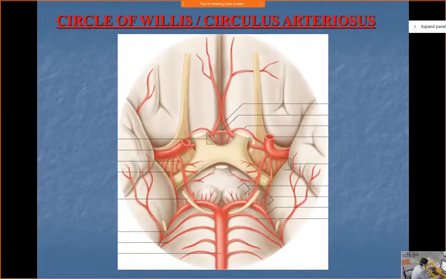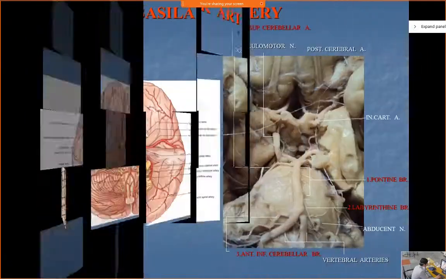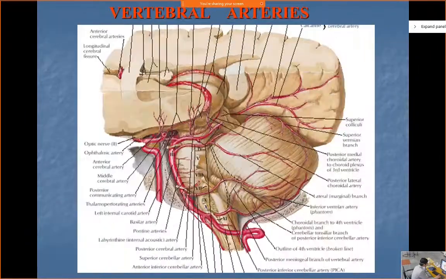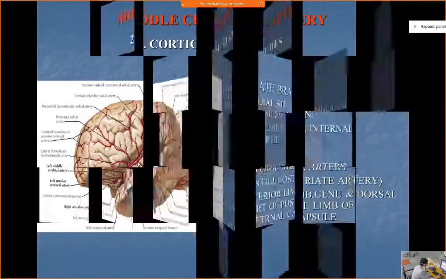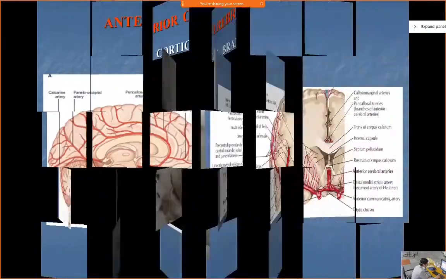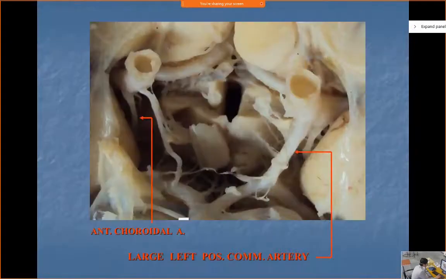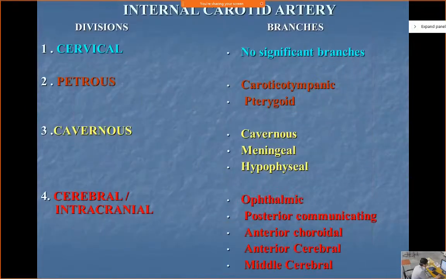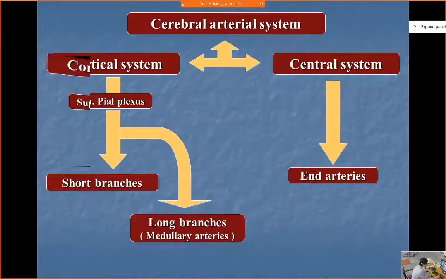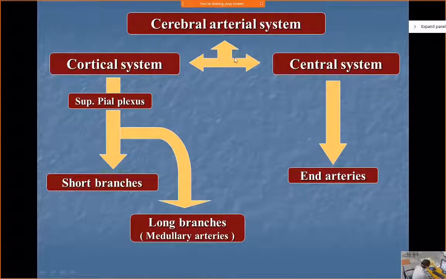So I'll just try to make you a little oriented about the arterial supply. It would have been better if you knew the surfaces and areas of the brain, but anyway, I'll try my best. So let us see which arteries give the arterial supply to the brain. If you see the system of the cerebral arteries in the brain, there are two types: one is the cortical system, one is the central system.